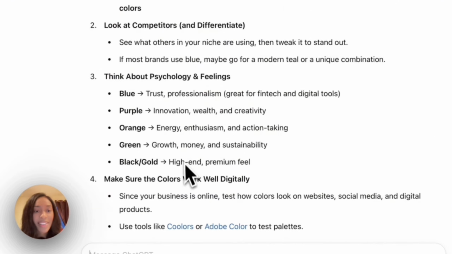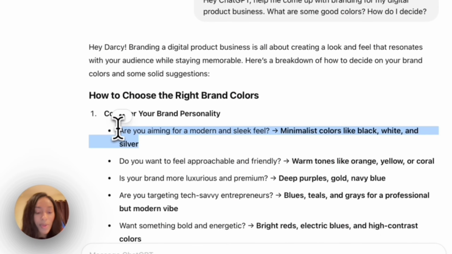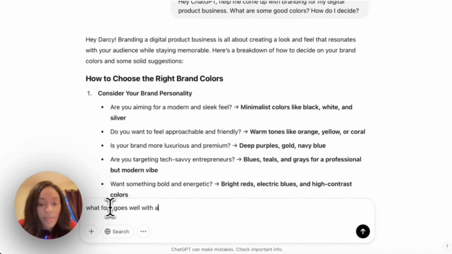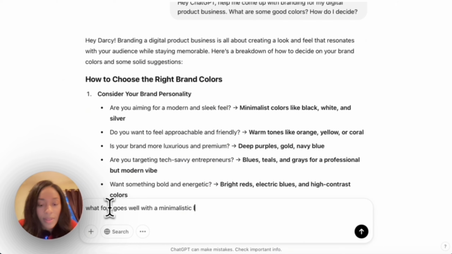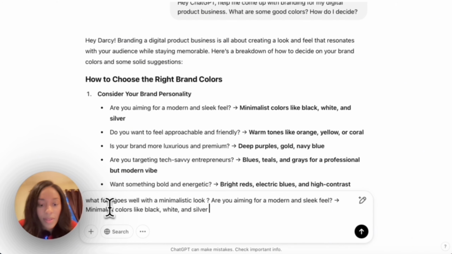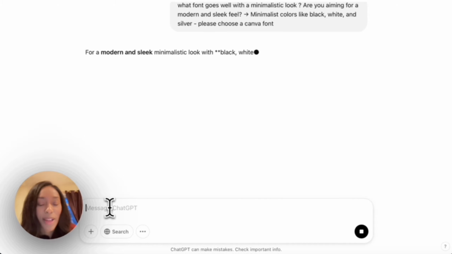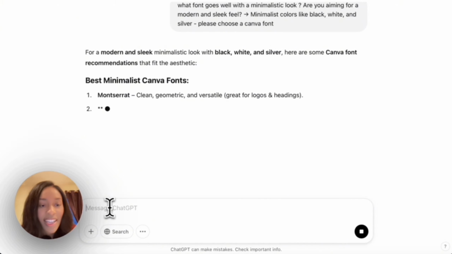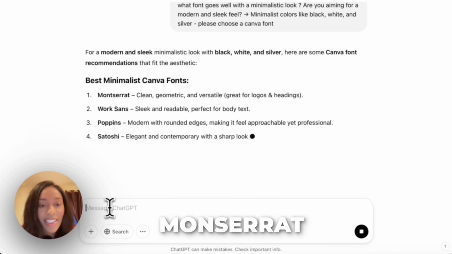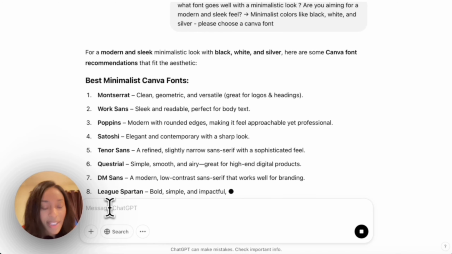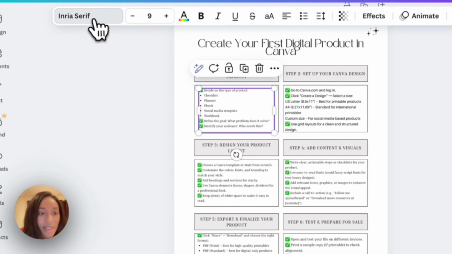Now let's also ask about font. Let's see what font goes well with a minimalistic look. Okay, so we're asking ChatGPT to help us choose a Canva font. And so it's saying Montserrat is a good one, clean, geometric, and versatile, as well as Work Sans and Poppins. All right, so we have a few good options. Let's test out which ones we like best. Montserrat.